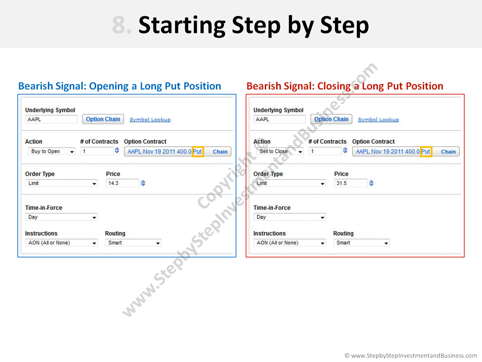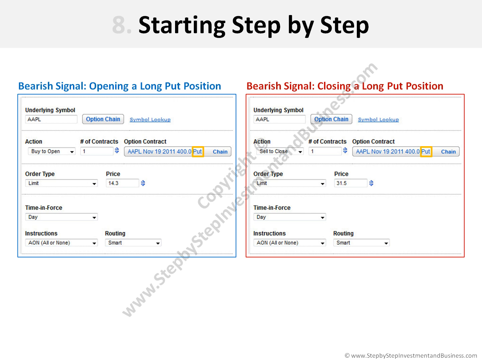On the other hand, here is an example of the data we must enter in the trading interface in the case we are investing in options being bearish on the stock. That is, as we are bearish on the stock, we will work with the long put position. In the left figure is shown the data to open the position, and in the right figure to close the position.